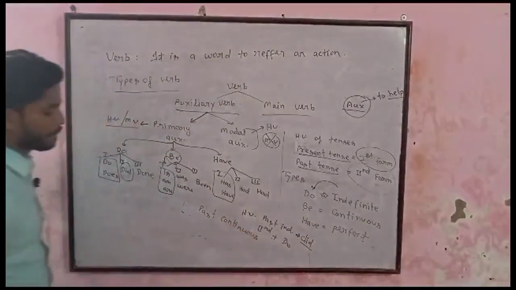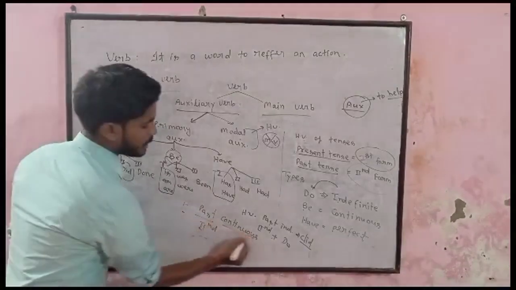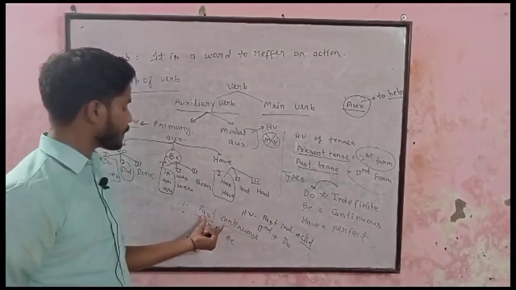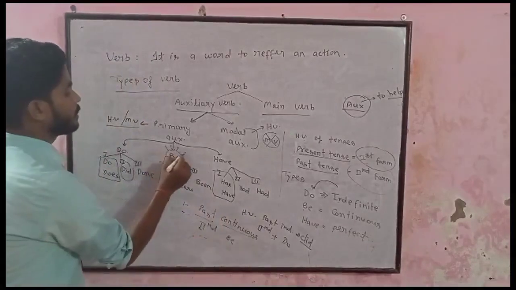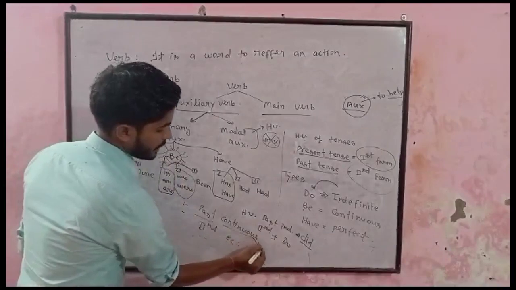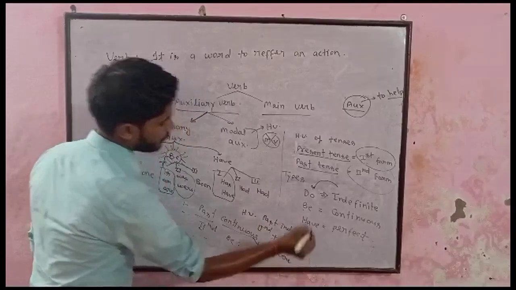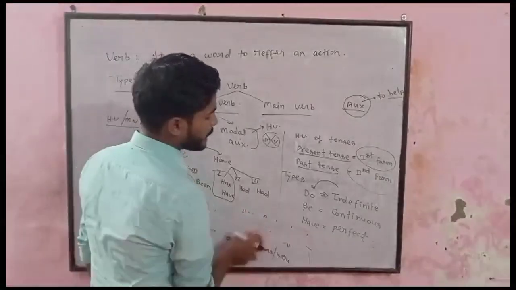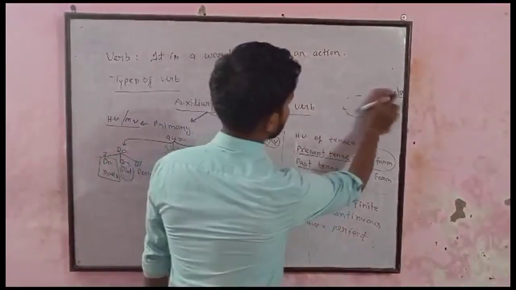Next, if we want to find the helping verb of past continuous. Past continuous. What will I have to do? Past stands for second form and continuous stands for be. So the helping verb of past continuous is the second form of be. Where is be? Be is over here. And what is its second form? That is was or were. Then the helping verb of past continuous is either was or were. As simple as that. Believe me, finding the helping verb is just a bite of food you have to take. Next.